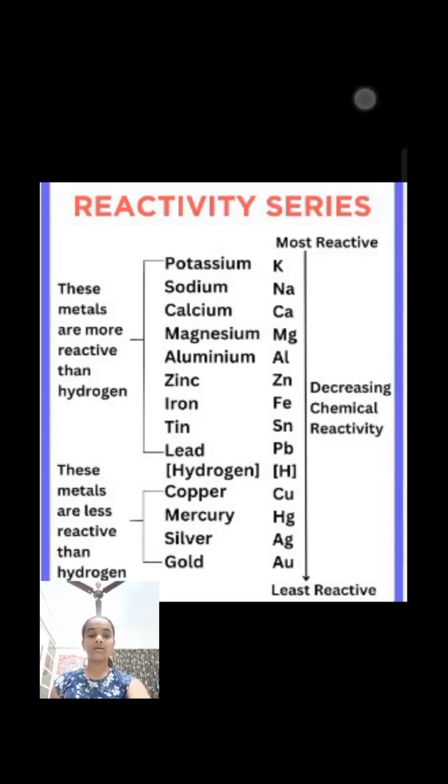Nitric acid is a strong oxidizing agent and it liberates nitric oxide or nitrogen dioxide, therefore it cannot be used to prepare hydrogen gas. For example, first, magnesium reacts with hydrochloric acid to give magnesium chloride and hydrogen gas.